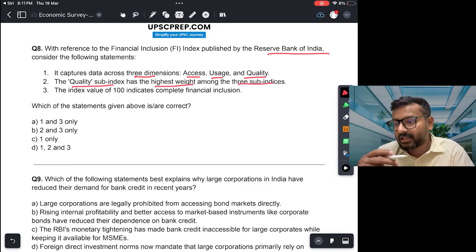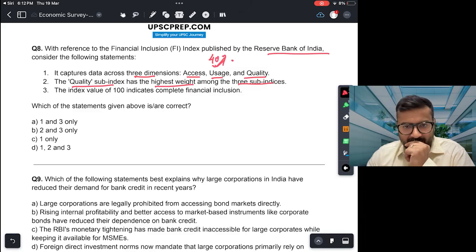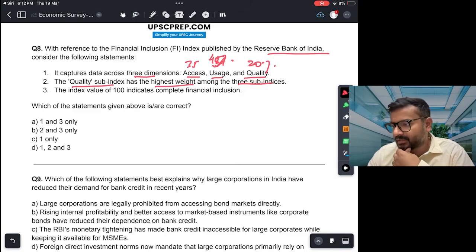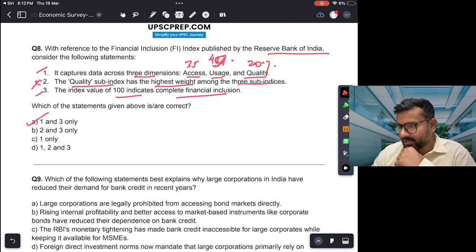Now, even logically thinking, this should not be correct. Okay, quality ka highest weight क्यों होगा? Highest weight should be either to access or usage. In fact, usage का highest weight होता है. I think 40%, and then 40 or 45%, and then I think 35% and 20%. This is the weightage given to the 3 sub-indices. The index value of 100 indicates complete financial inclusion. This is also correct. So this is 1 and 3 is correct, 2 is wrong. And answer is A, 1 and 3.